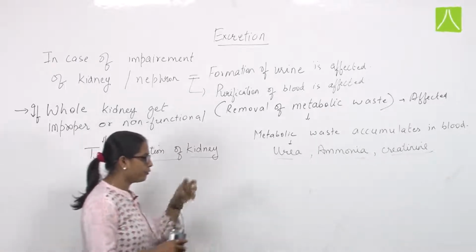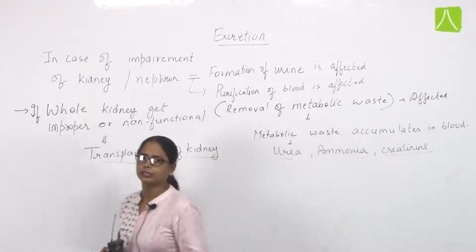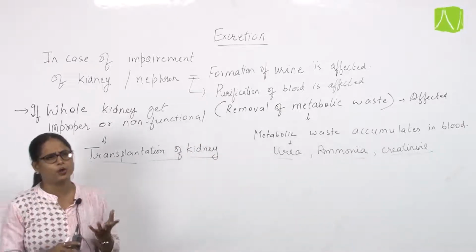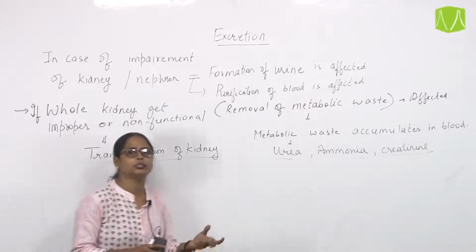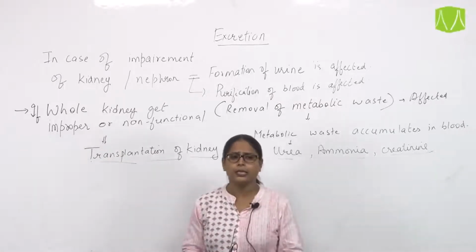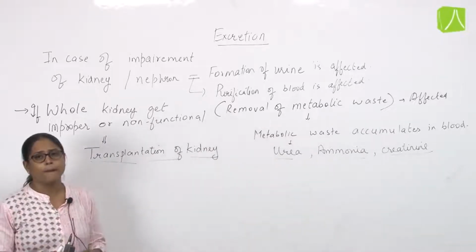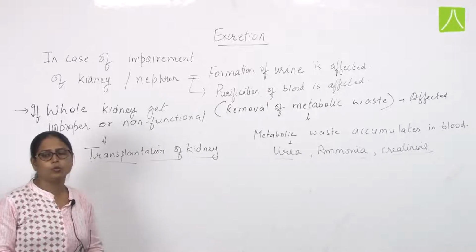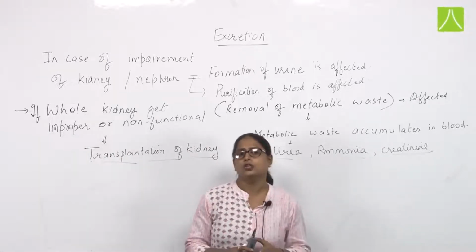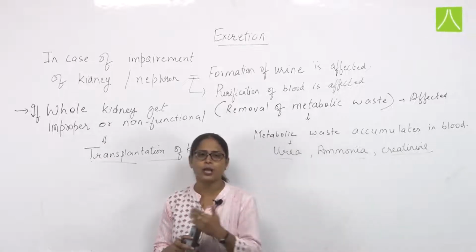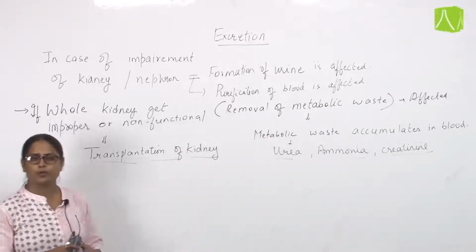But if only a few percent of the kidney is affected, for example 10%, 12% or 20%, then the patient is given a treatment known as artificial kidney treatment, or hemodialysis. So the doctor first follows hemodialysis rather than going directly to transplantation.